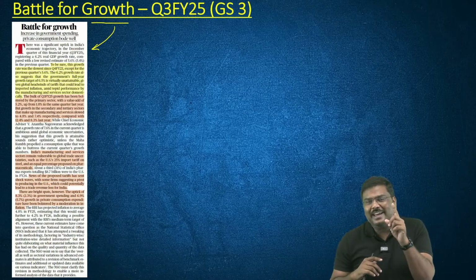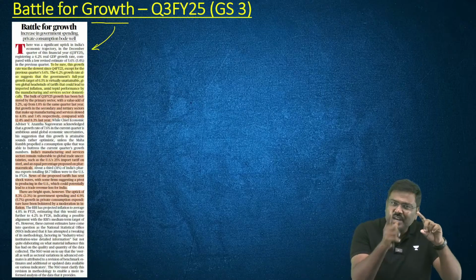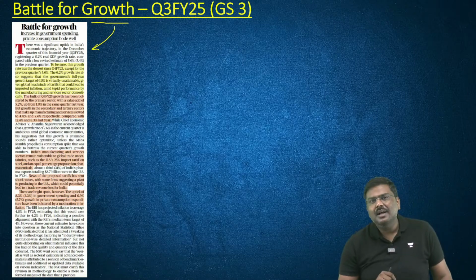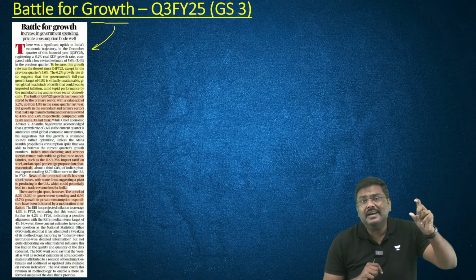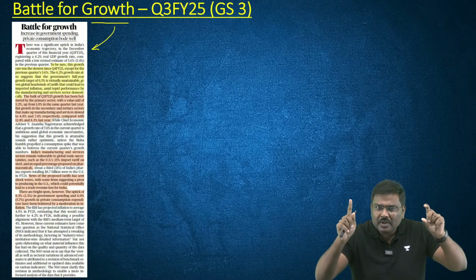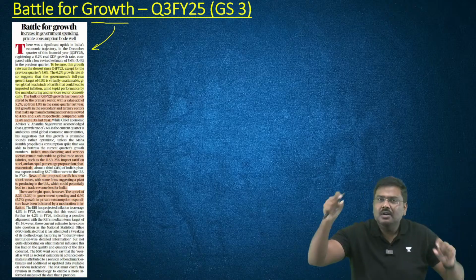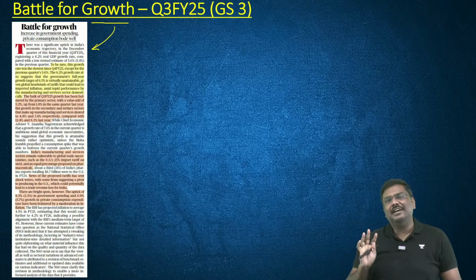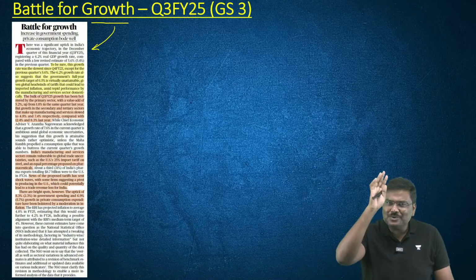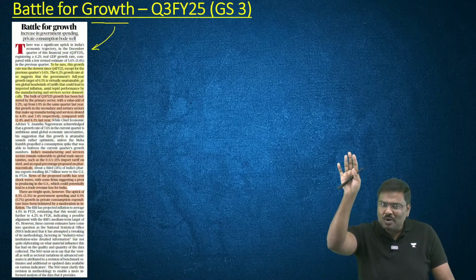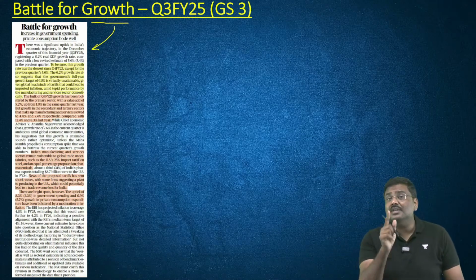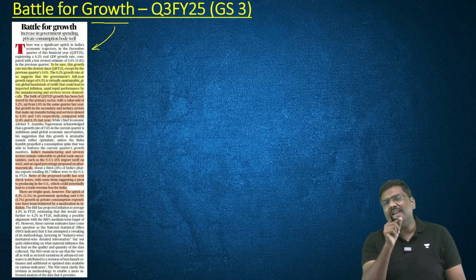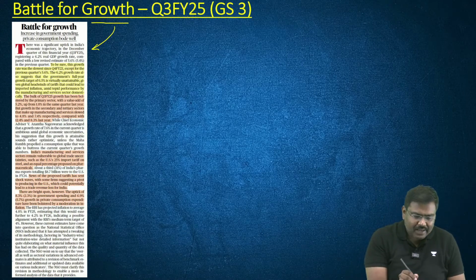I'll repeat the question again. Let me see, because this has been changed very recently by MOSPI. How many revisions will be conducted to arrive at a final number for a GDP for a particular financial year? What is the right answer? Please do let me know in the chat section, and those who are watching later in the comment section. This is important. Why? Very recently it has been changed. Okay, let me go forward.